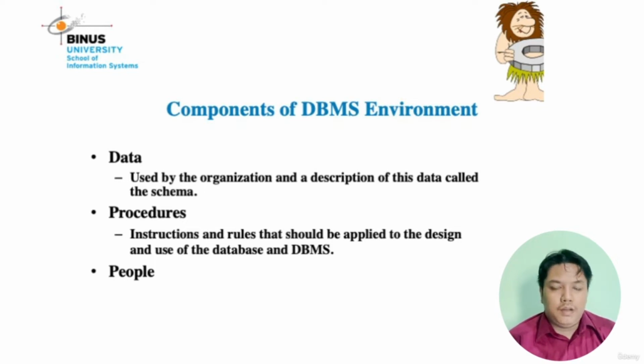What is the meaning of data? Data is like information about you, maybe your personal data. If you are a student on the campus, data about you is like student ID, student name, student gender, student email, and so on.